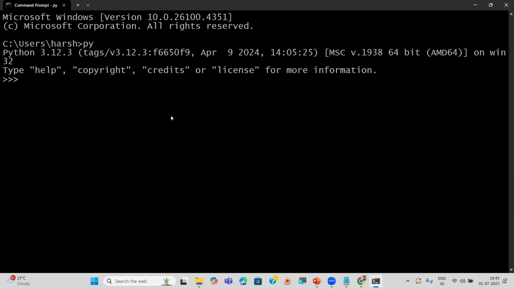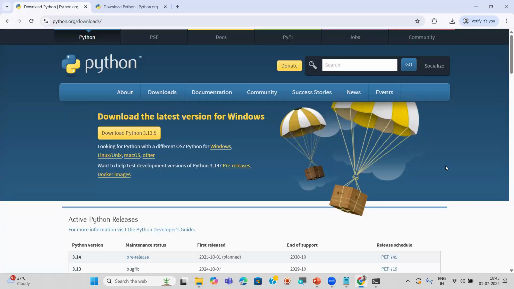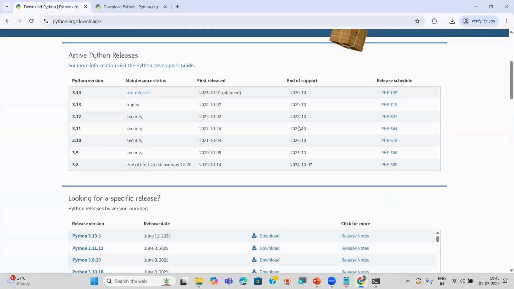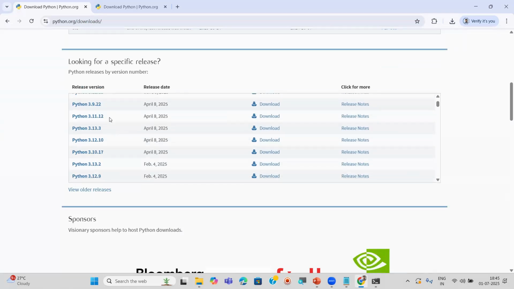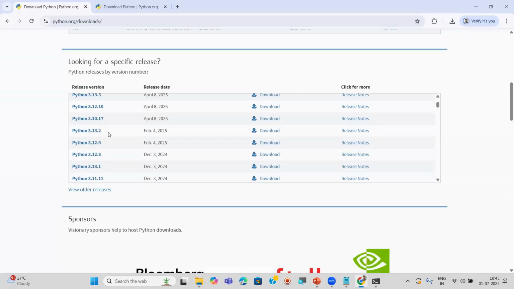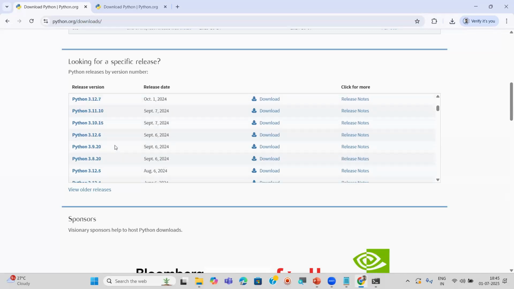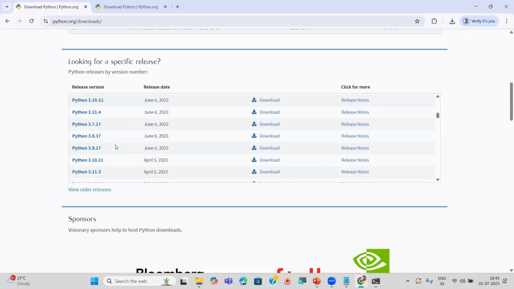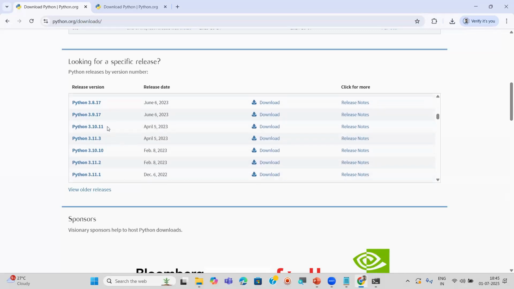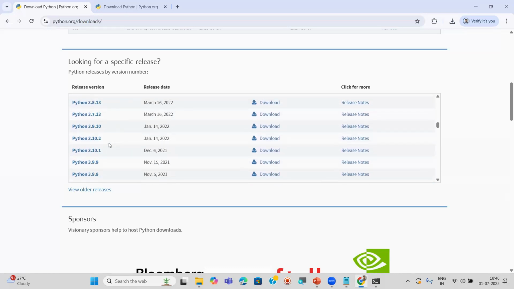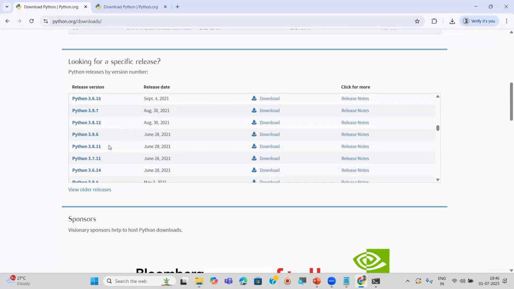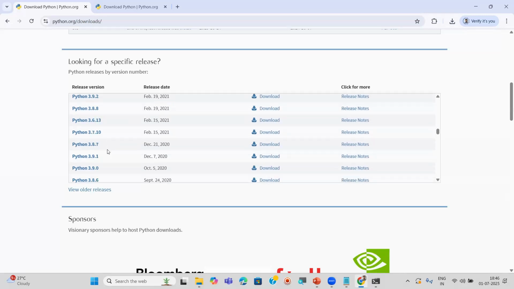Now, where can we find that? If you scroll down, you can find all these also. See here, there is a table. Here you can find all these: 3.12, 3.11, 3.10, 3.9. If you observe here, 3.8 is there, 3.9 is there, 3.7 is there, 3.6 is there.